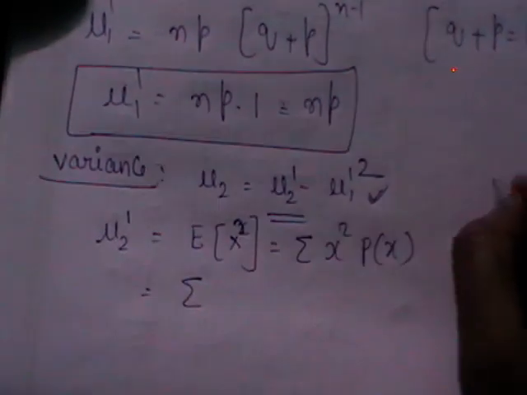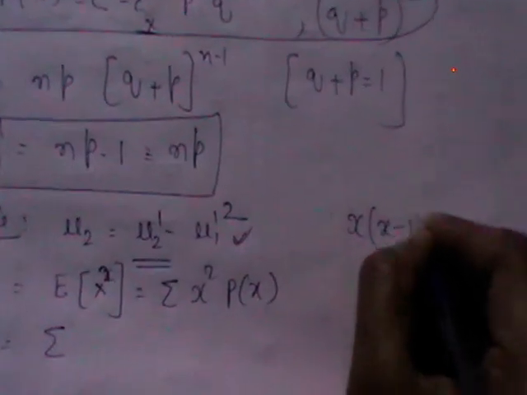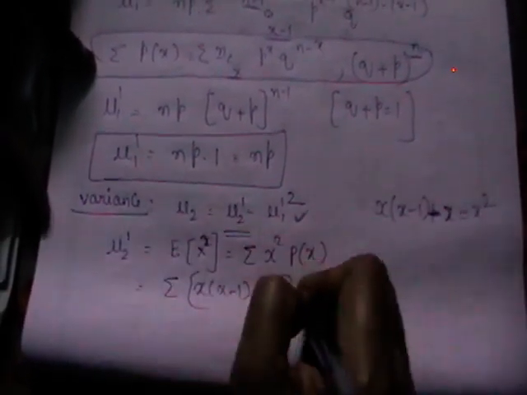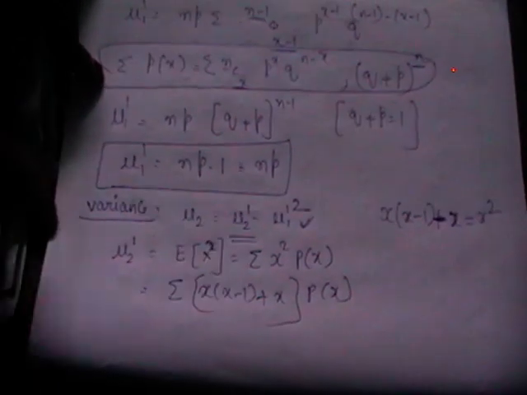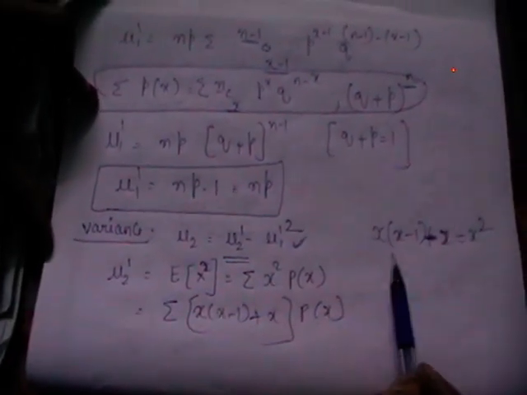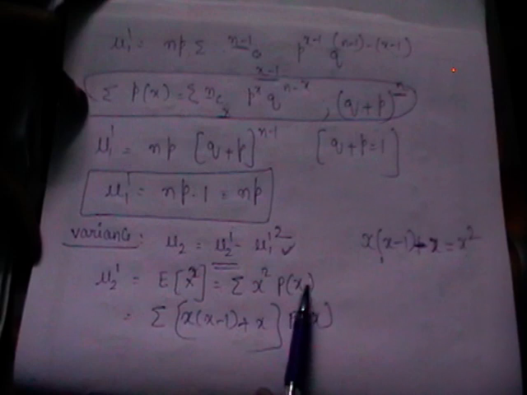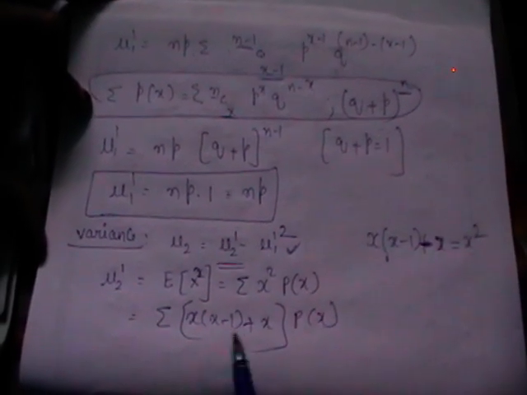I told you in one of the classes that we can write x square as x into (x minus 1) plus x. So those expansions we are going to use. I gave them for x cube and x power 4 as well. So now I want to write this x square as x into (x minus 1) plus x, into p of x. For the calculation, I am not going to consider x square directly. I have already given you in the class that x square can be written as x into (x minus 1) plus x. So I have replaced x square with the equivalent expression.